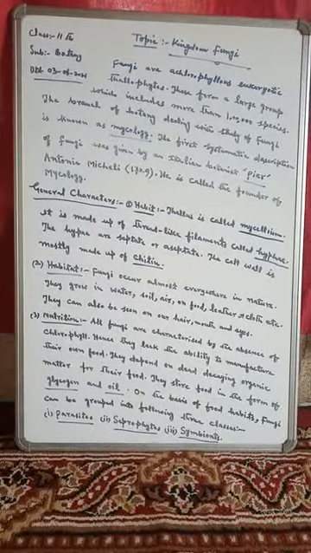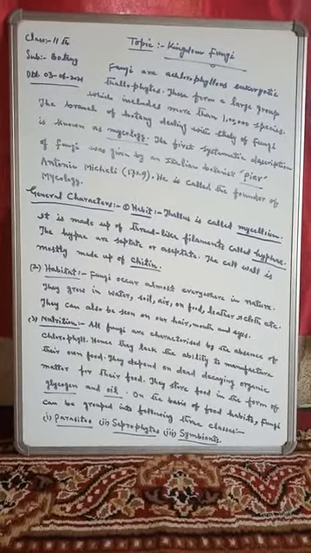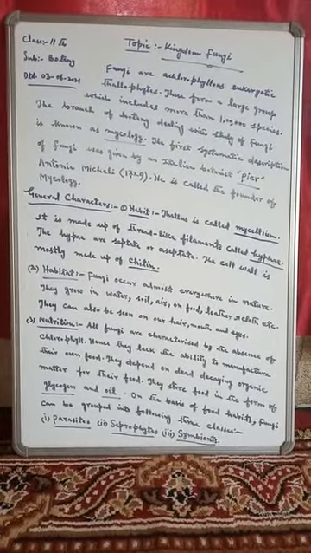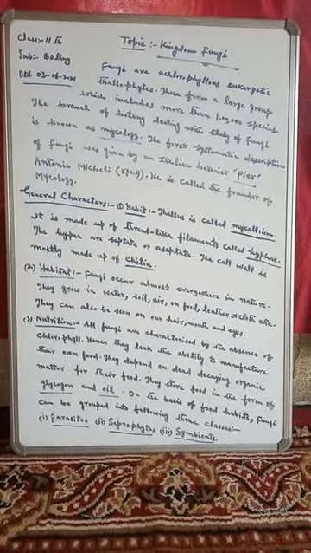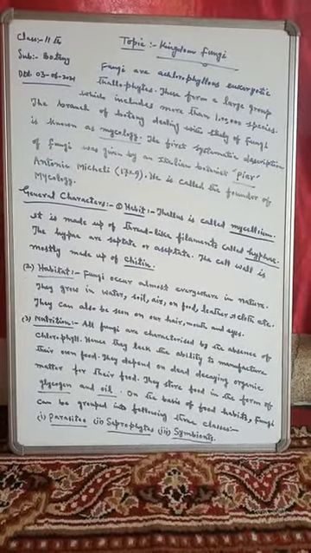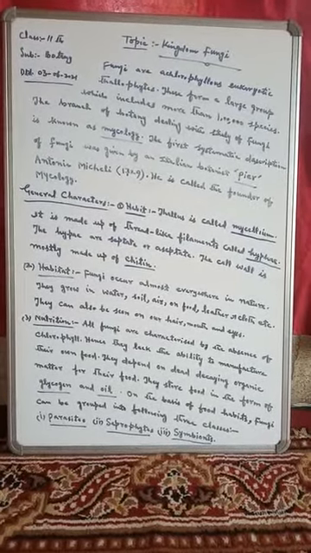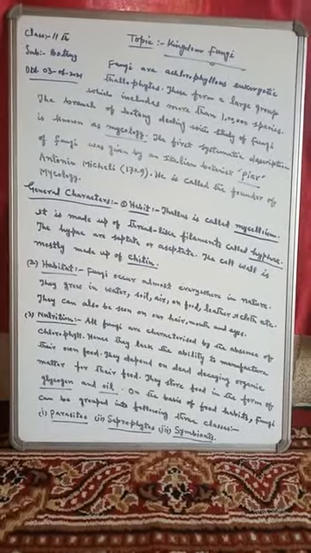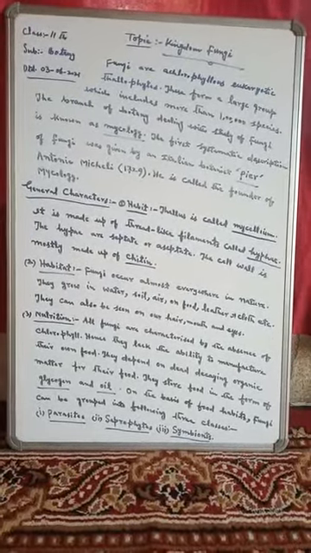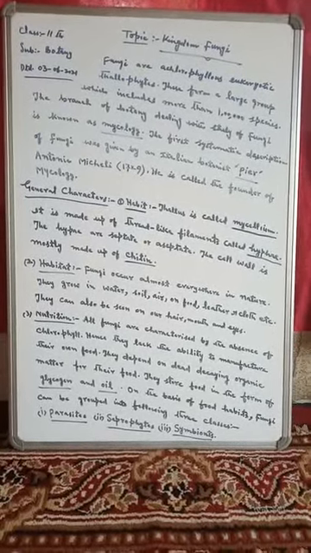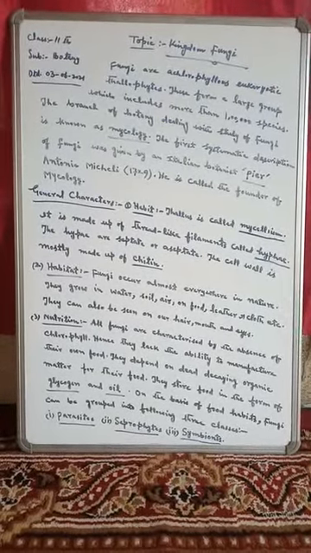The fungi were first of all described by this Italian botanist, Pier Antonio Micheli, in the year 1729. Thus he is called the founder of mycology. So you should remember here that the founder of mycology is Pier Antonio Micheli.